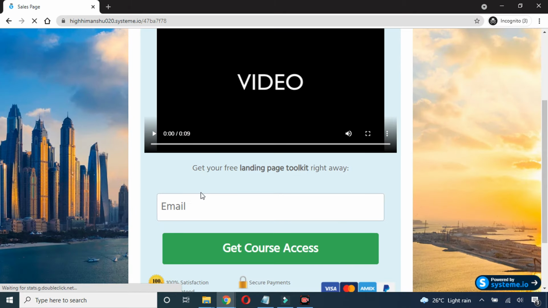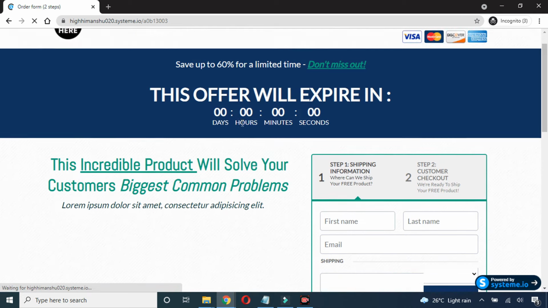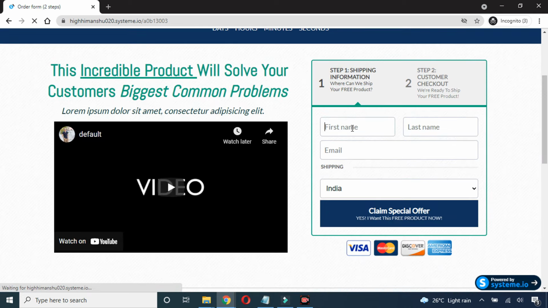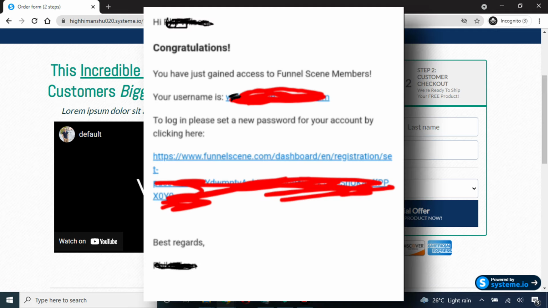Now here they need to enter their email and click on this get course access. Now they will come to the order form. Here they will enter their details, do the payment, and click on the claim offer. So automatically they will go to the third page, which is the thank you page. Along with that, they will have access to the course, and they will get an email automation as well.